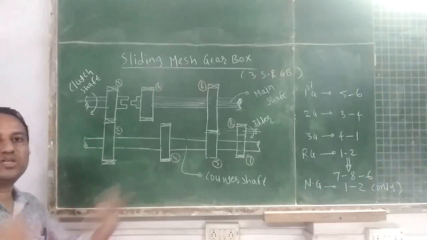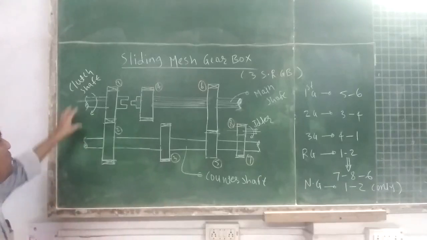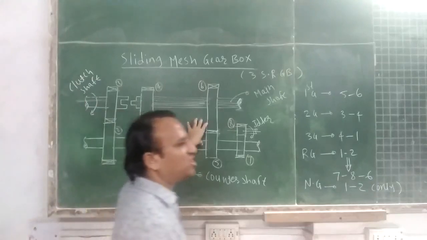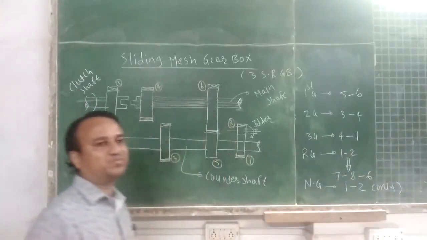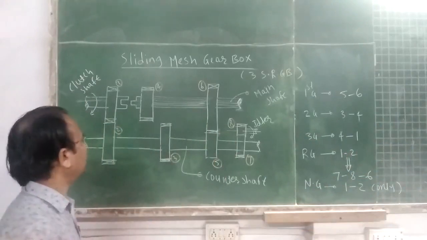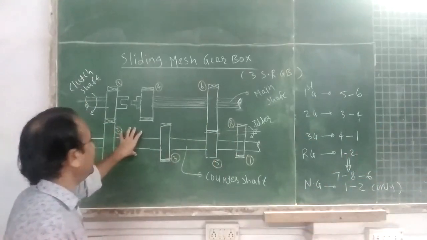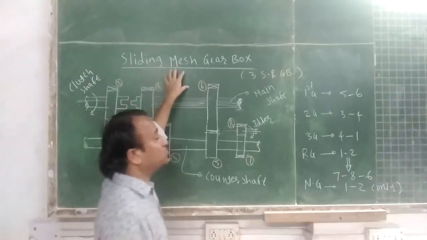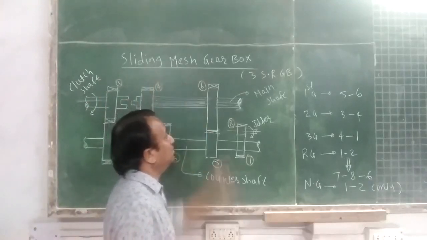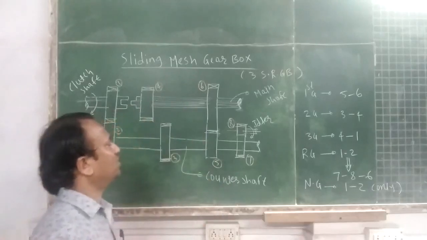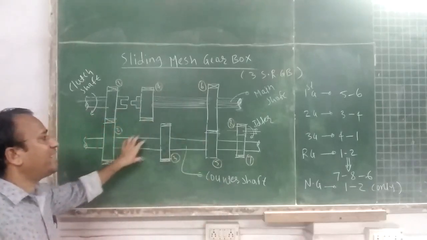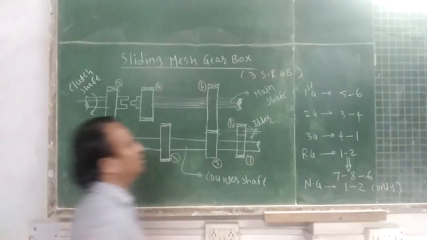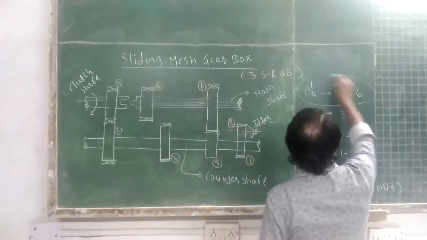Students, how the power or motion will be transmitted from the clutch to the gearbox and then from the gearbox to the propeller shaft, that we already discussed. So here different speed reduction will be achieved by the gearbox. Okay. I have shown the engagement of gears, or the position of this gearbox, when the vehicle is at first gear.